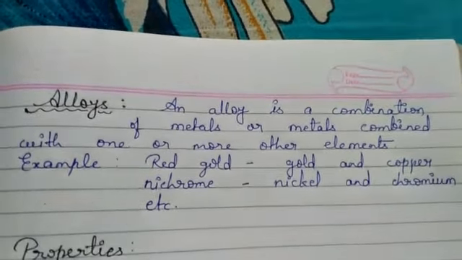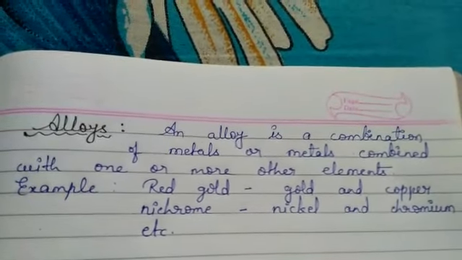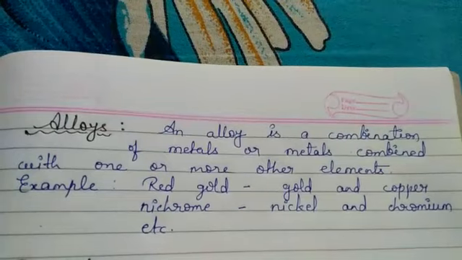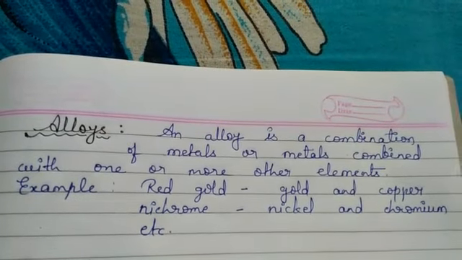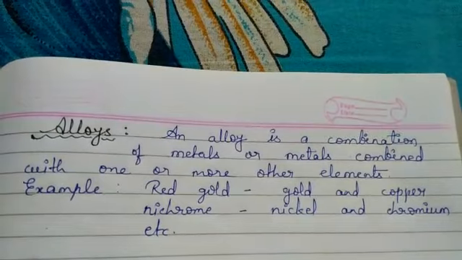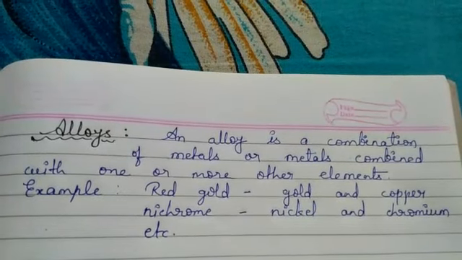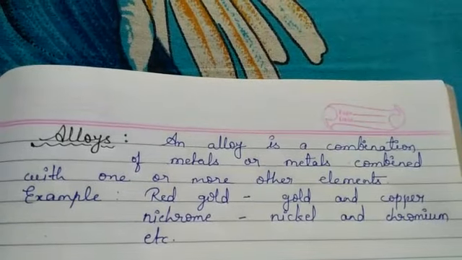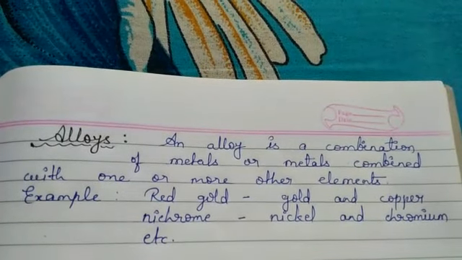You all have to understand that and remember that. The first one is alloys have very high resistance. Second property, alloys have a high melting point. And third property, alloys are resistant to rusting.